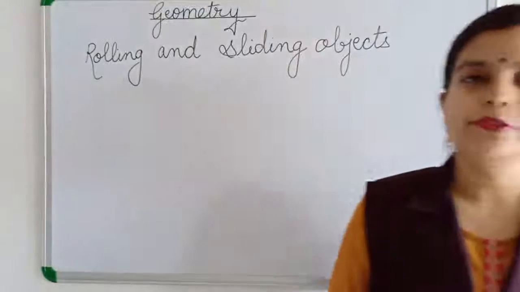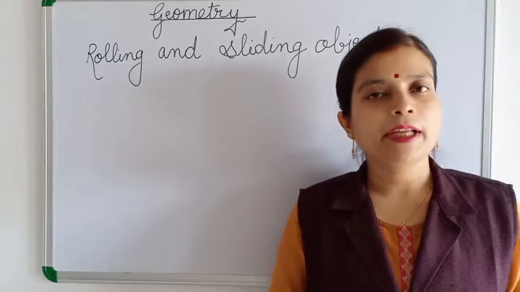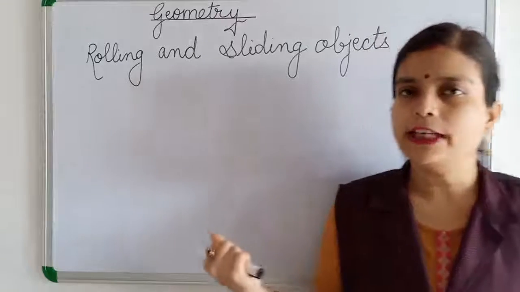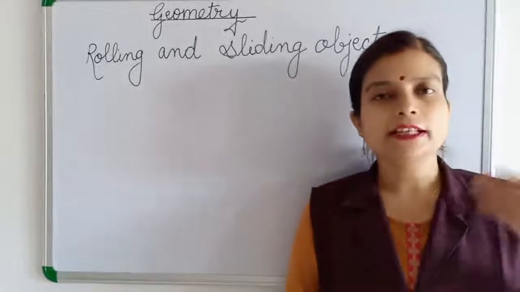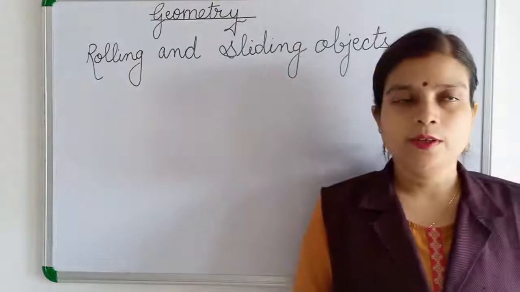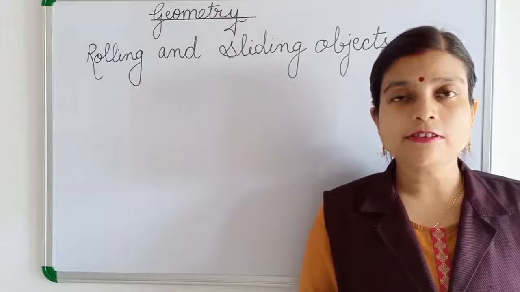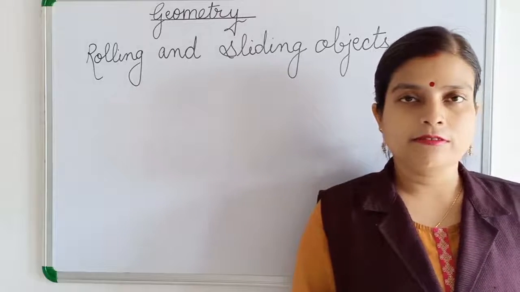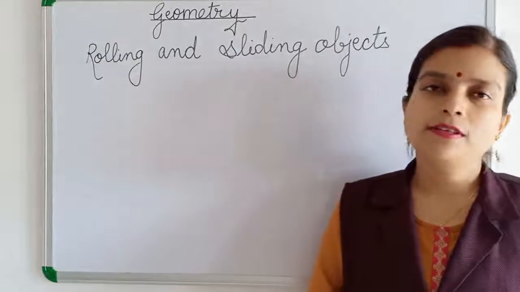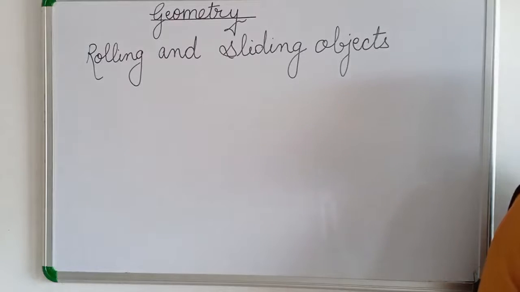Just now I told you that solid shapes are either made up of only plain faces, or only curved faces, or both. Faces you know now, we have just defined what a face is. It may have curved faces and plain faces also. So according to that only we can decide whether the object can roll or slide. Why? A solid object with a curved face can roll down.